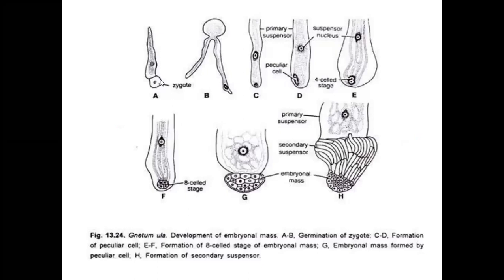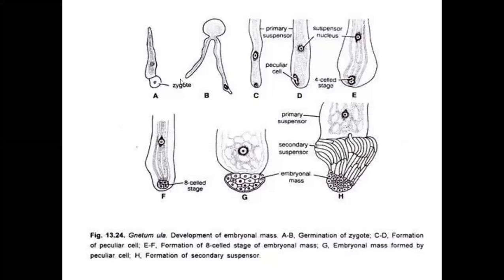After fertilization, male and female gametes are fertilized to form a diploid zygote. After fertilization, the diploid zygote is formed. The diploid zygote is a single cell.